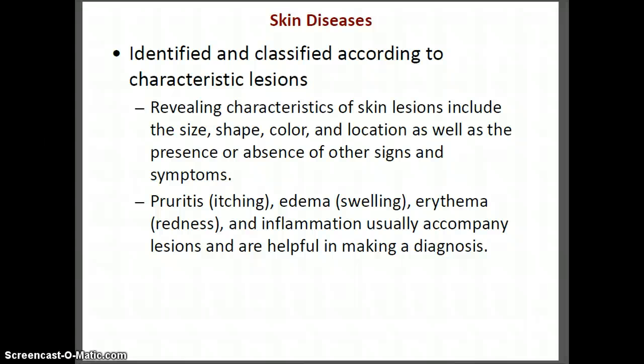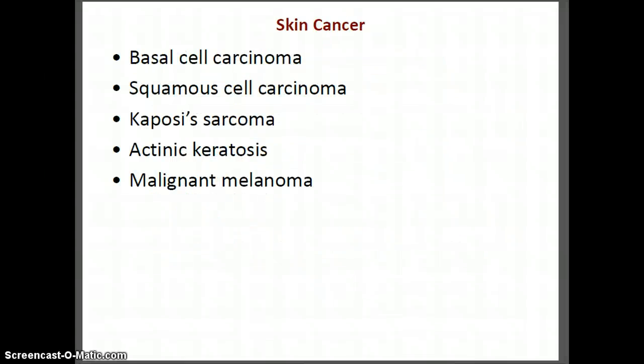They are identified and classified according to the characteristic lesions. So, we analyze the size, shape, color, and location, and presence or absence of other signs and symptoms. Itching, swelling, redness, and inflammation usually accompany the lesions and can be helpful in making a diagnosis. So pruritus, edema, and erythema.